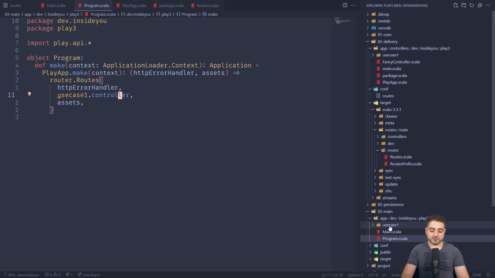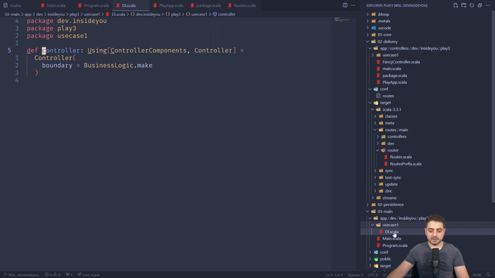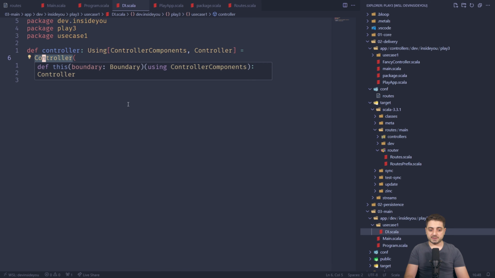Okay. Now, use case one dot controller is actually a top level definition because we're in Scala 3 and it's over there. So if I go to the definition, this is a file that I usually call DI, dependency injection. And this is very simple dependency injection. I'm just creating a controller which needs a boundary, which is just a trait that describes how to talk to the business logic. So the controller needs to go through some boundary to talk to the business logic. But there's this complexity over here because we're doing Play. And so in order to instantiate the controller, we're going to need controller components. And so they're being passed implicitly to the constructor of the controller.